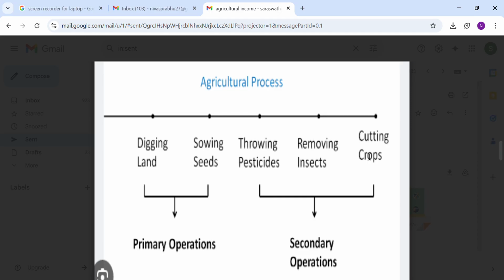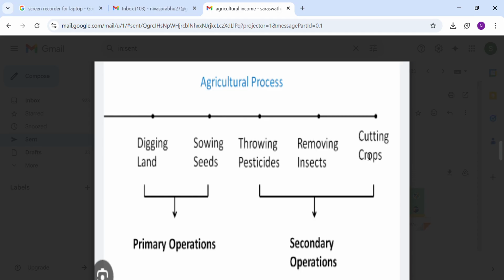Revenue derived from only primary operation is also considered agricultural income. It is fully exempted. On the reverse, if the agriculturist earns revenue only by secondary operation, it is not considered agricultural operation. It is considered non-agricultural operations.